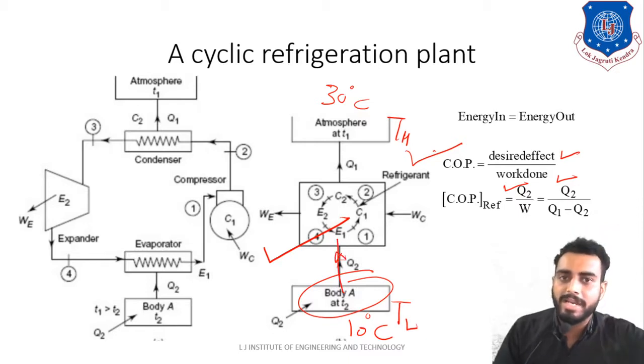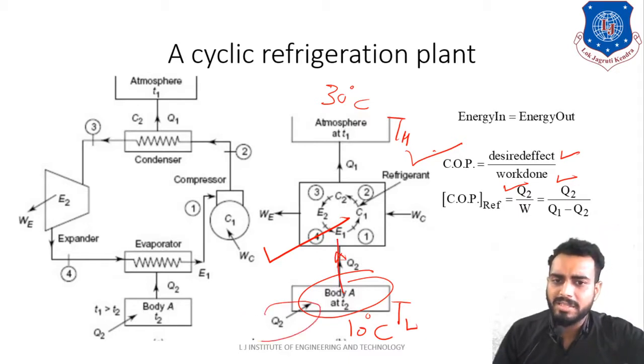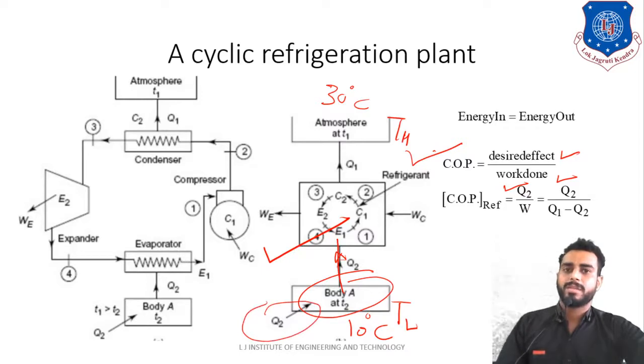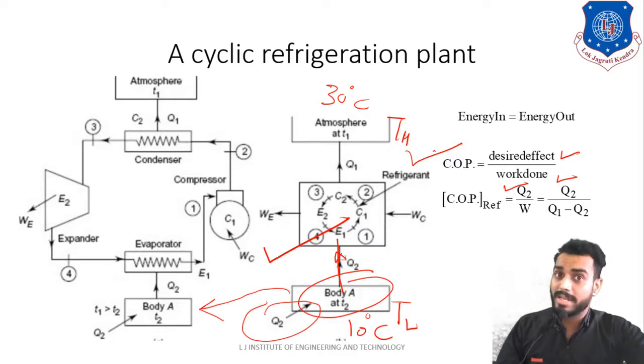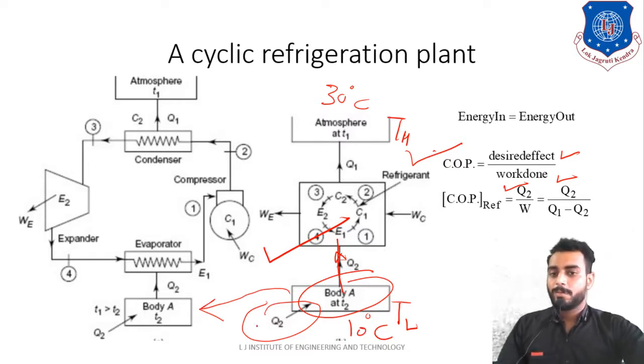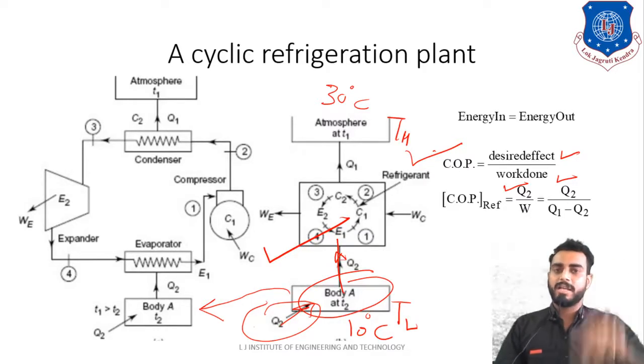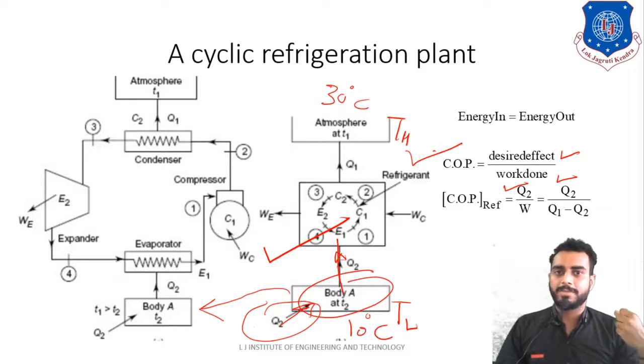Now a question might arise in your mind: sir, why is this Q2 shown? What is the meaning of this Q2? Just identify, this thing is nothing but your refrigerator section. This is the heat added from the outside atmosphere to the refrigerator. In a single day, you might open the door of the refrigerator 50 times or 25 times.